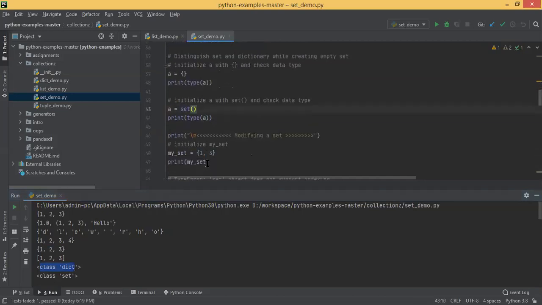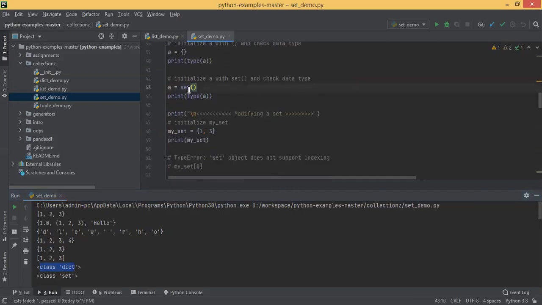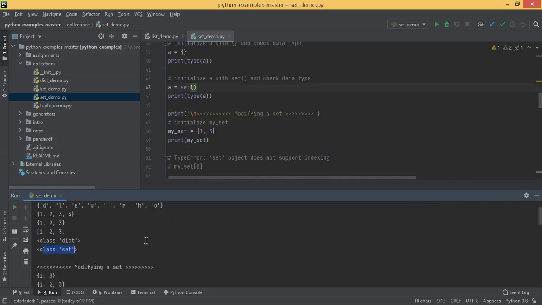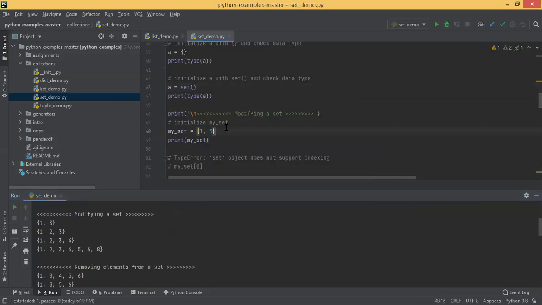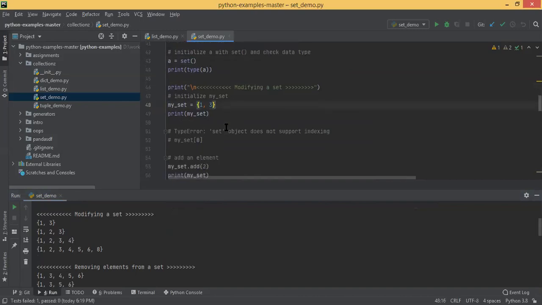Just like you did in line number 43. If you want to create an empty set, you can say A equal to set, empty, then if you check the data type it is set. But empty curly braces mean it's a dictionary. Now you can see my set is basically a set of 1 and 3, and we are printing it.